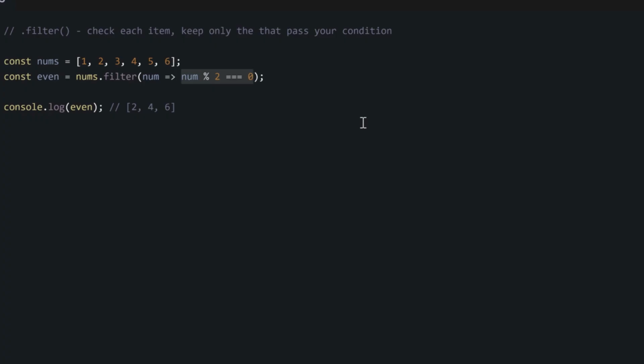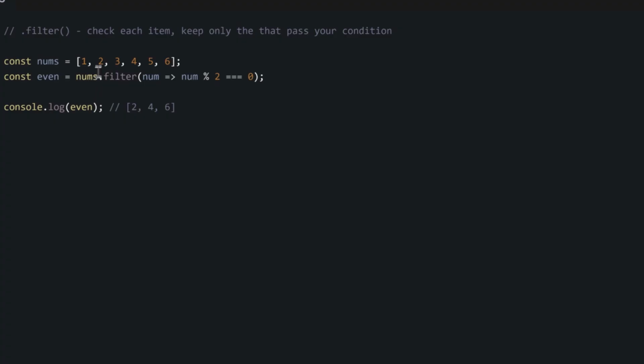Any number that is even, I told you, when divided by 2, the modulus, this percentage, will be 0. But any number that is not divisible by 2, which is an odd number, the modulus will be 1. So now we check each item in our array, divide them by 2, and see if their modulus equals 0. If their modulus equals 0, create a new array and give them back to us.